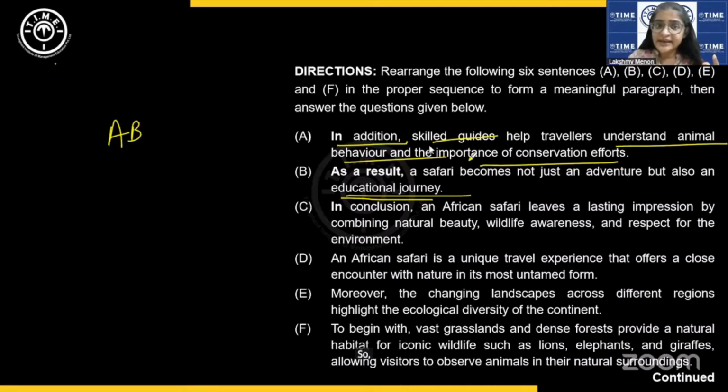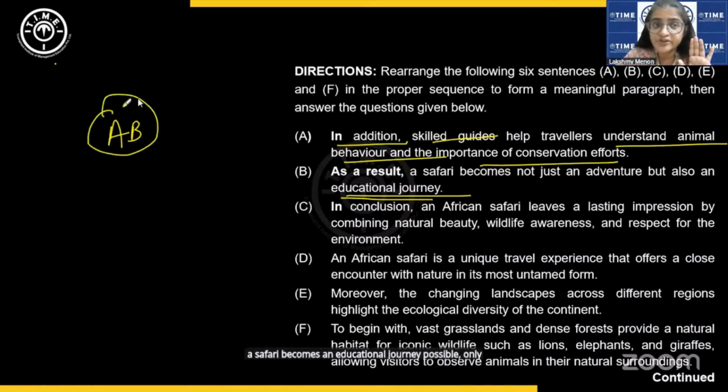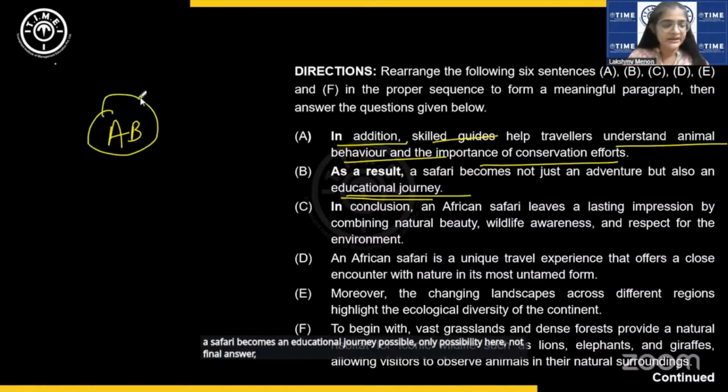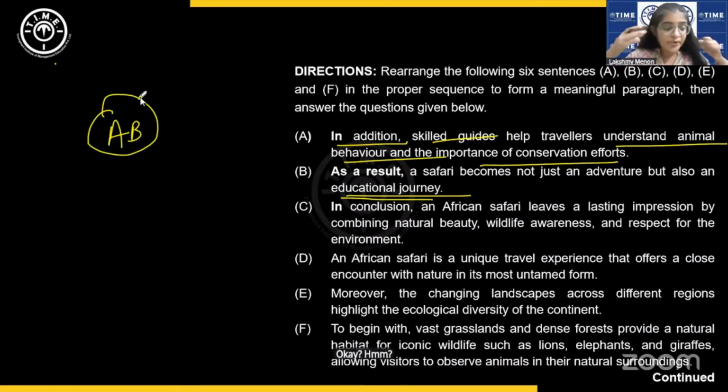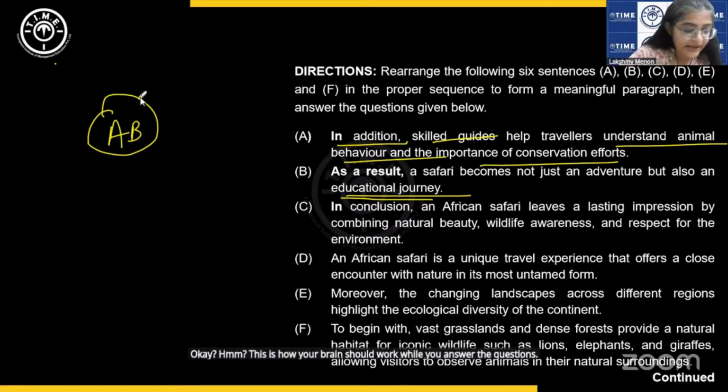So can we say, because guides do this, a safari becomes an educational journey? Possible. Only possibility here, not final answer. Possibility. Okay? This is how your brain should work while you answer the questions. That is why I put that mandatory pair there.